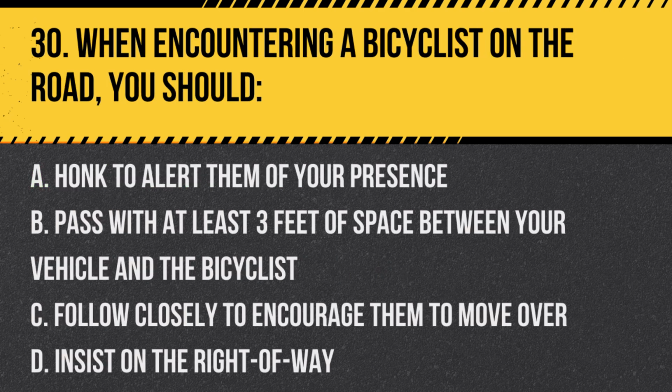Question 30. When encountering a bicyclist on the road, you should: A. Honk to alert them of your presence. B. Pass with at least 3 feet of space between your vehicle and the bicyclist. C. Follow closely to encourage them to move over. D. Insist on the right-of-way. Answer: B. Pass with at least 3 feet of space between your vehicle and the bicyclist. California law requires drivers to give at least 3 feet of space when passing a bicyclist.